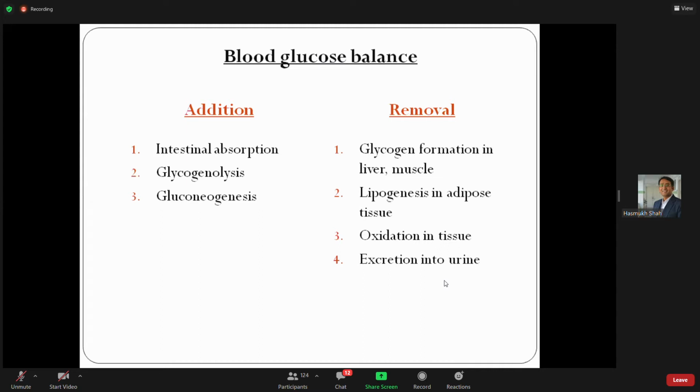Do you know what percentage of glycogen is stored in muscle and liver? It is not written in the slide. How much percentage? You can write in the chat room. So removal occurs when glycogen is in the adipose tissue, through oxidation and excretion into the urine. Now, how much percentage of glucose is converted into glycogen and stored in the liver and muscle?